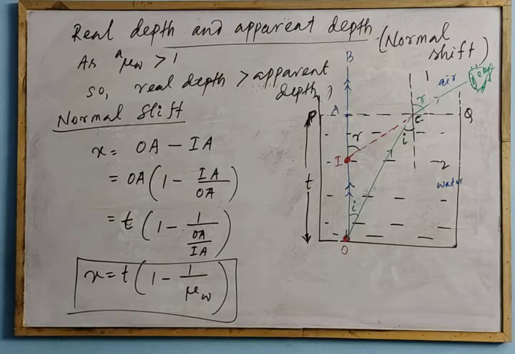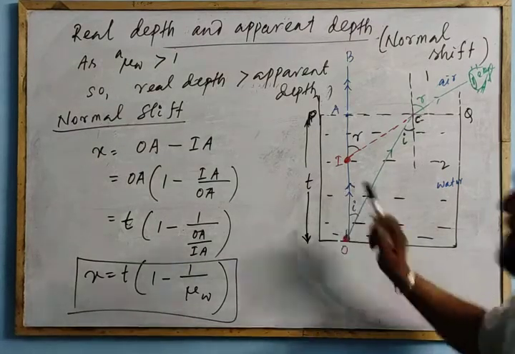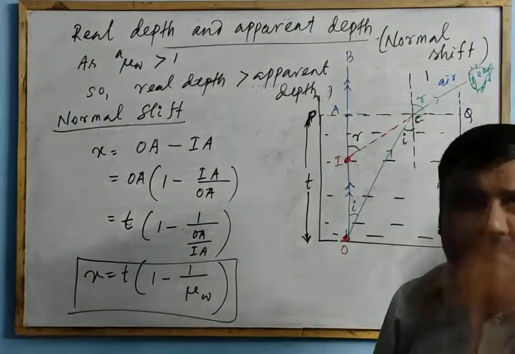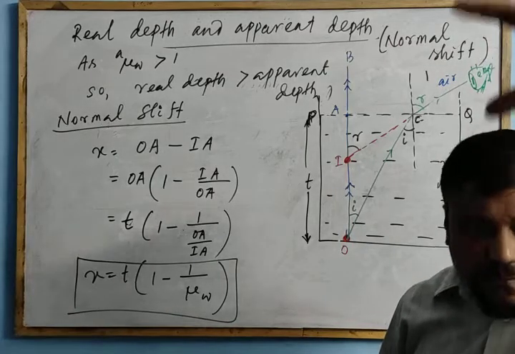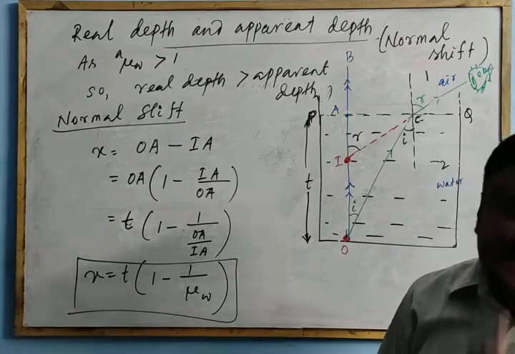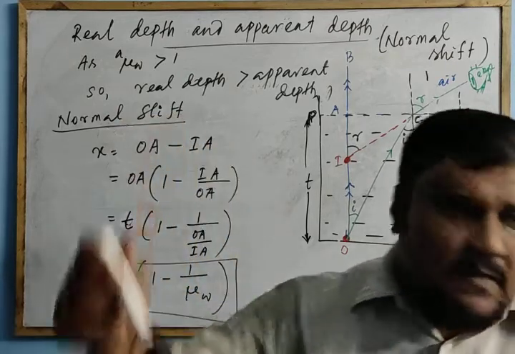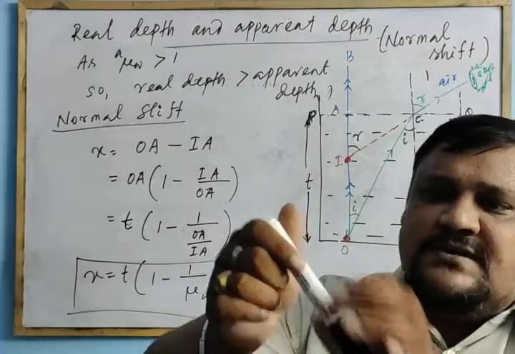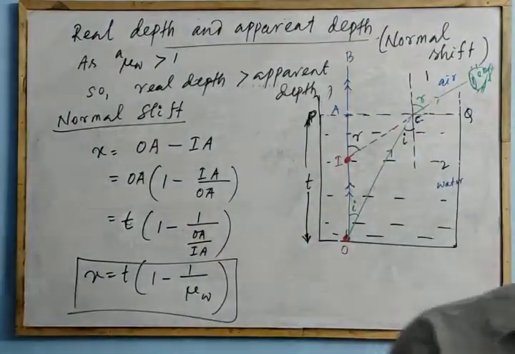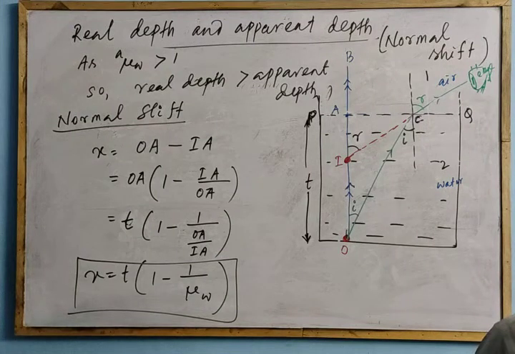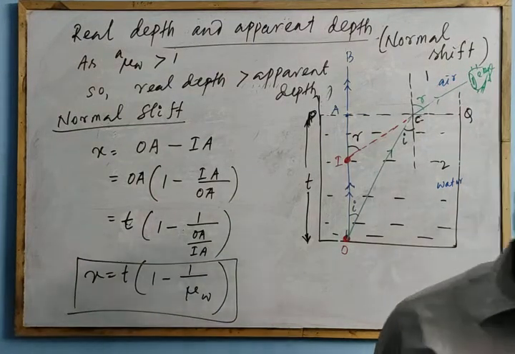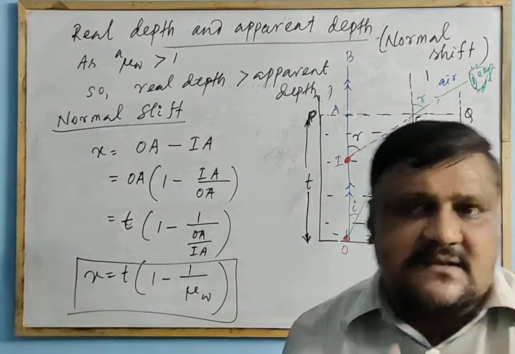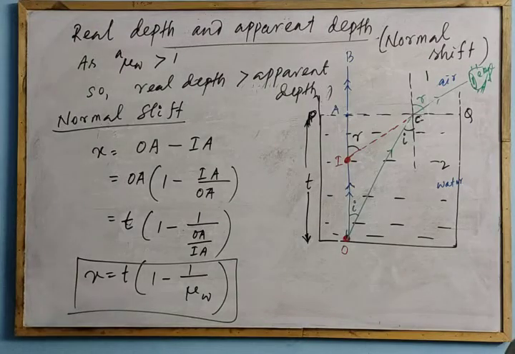Clear? And remember one thing, this is one of the applications of the refraction of light. The object appears to be raised up when you observe from the top or from the surface of water if the object is inside the water. Similarly, if you take a rod immersed in water, you find that the portion which is immersed appears bent. That is also an application, right? Bending of an immersed portion of an object. Similarly, others are like the two images, validity of the two images of an object. That is also an application, right?